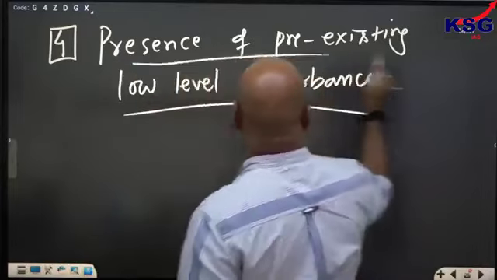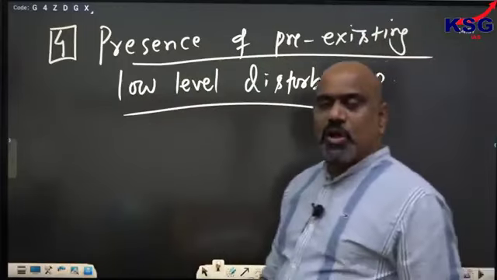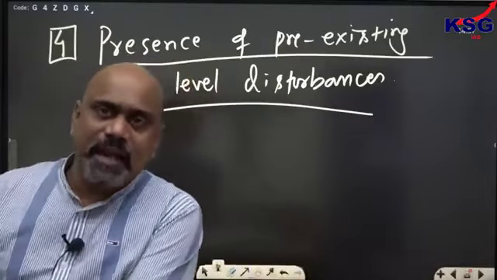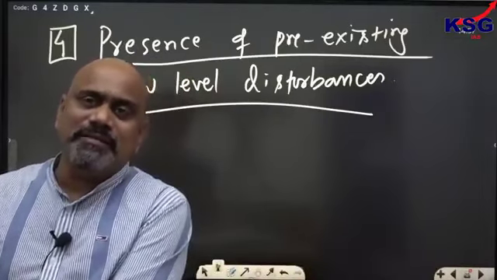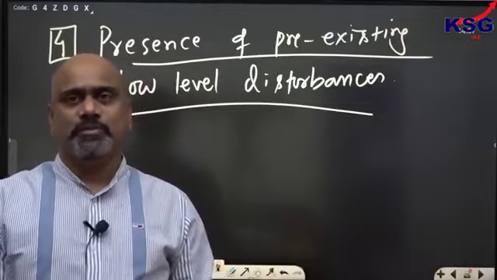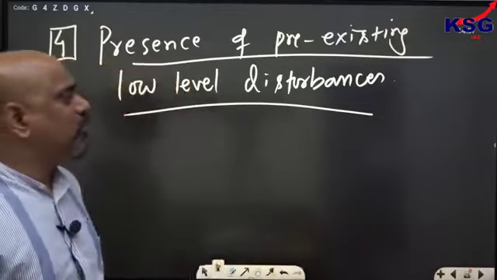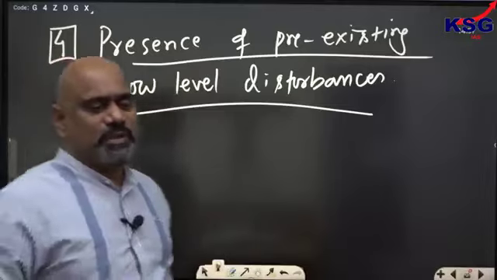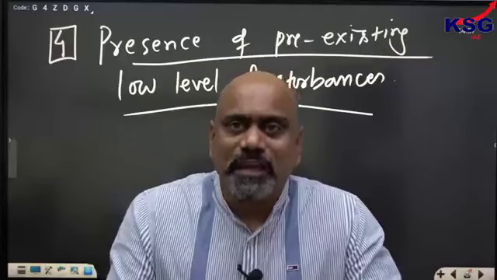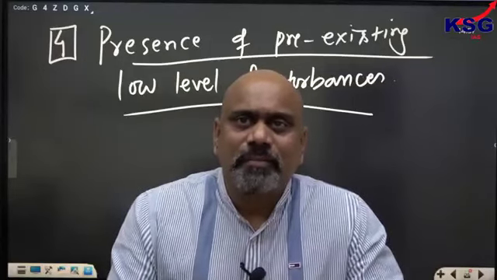Presence of pre-existing low-level disturbances. If there is already some disturbance in the lower atmosphere, I mean if there is some low pressure condition already there in the lower atmosphere and the convergence of air is already going on, that will be the most suitable condition for the development of a cyclone. It will have more suitable conditions for the development of a cyclone.